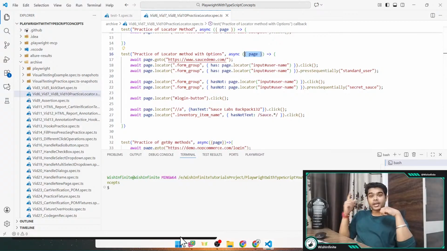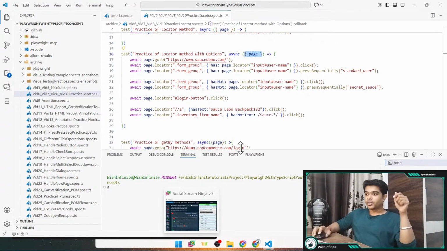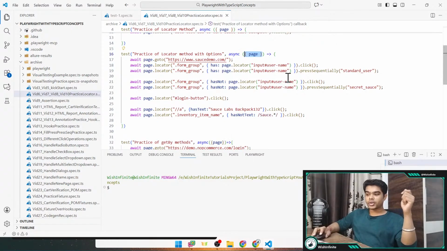So if you need to provide more fixtures like request fixture or any other fixture, or any custom fixture which you have created, you need to provide it like this. And for this async, await and page fixture, I have already created one in-depth video, so that you can watch that particular video. You will be able to get all these concepts very clearly. I will provide the link of this video also.